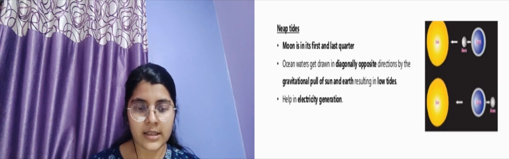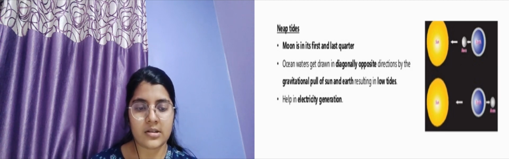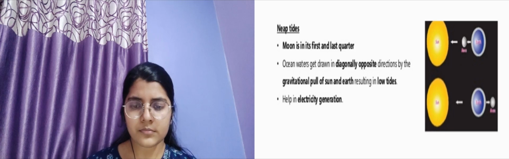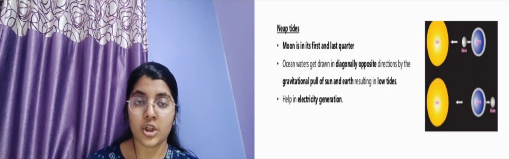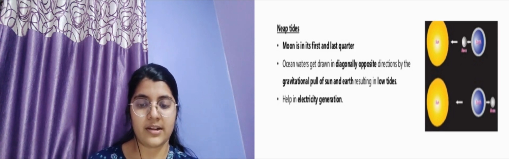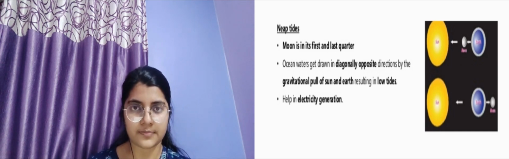Next, you can now see the picture of spring tides over here. Sun, moon and earth are in the same line. Now we are going to study about the neap tides, that is, the moon in its first and last quarter. In neap tides, the moon is in its first and last quarter. The ocean waters get drawn in diagonally opposite directions by the gravitational pull of the sun and earth, which results in low tides, and it helps in electricity generation.